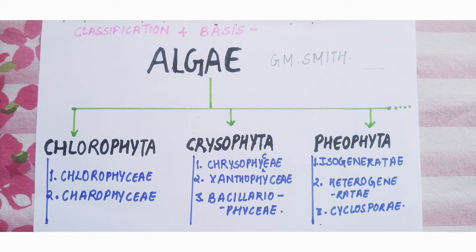The third one is Phaeophyta. Phaeo means something dark colored. So Phaeophyta are commonly called brown algae, as the major algae are of brown color. This color is due to the pigment fucoxanthin, which is responsible for the dark brown or light brown color of this whole division. This division is further subdivided into Isogeneratae, Heterogeneratae, and Cyclosporae. The subdivision basis is a little bit different; we'll be discussing it later when we see Phaeophyta as a topic.